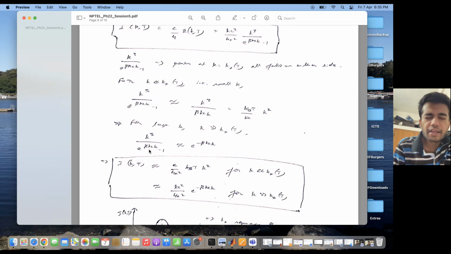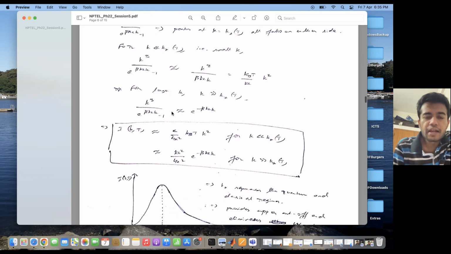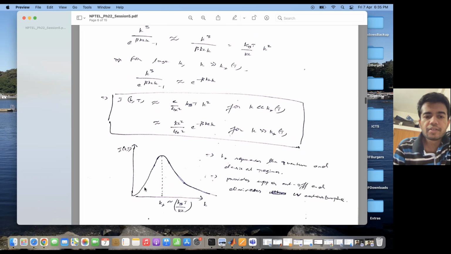What happens is that I can drop this exponential, which becomes much larger than 1, and this is basically e to the power minus beta h cross ck. So you see that at large k, the spectrum falls off exponentially, and at small k, it rises as a parabola. So this is the energy spectrum I get. In the small k part, it's a parabola, and in the large k part, it falls off exponentially with k.